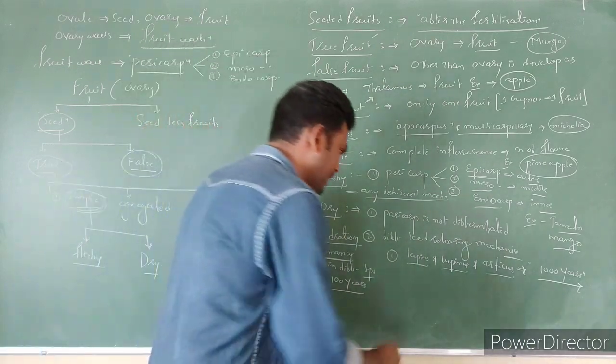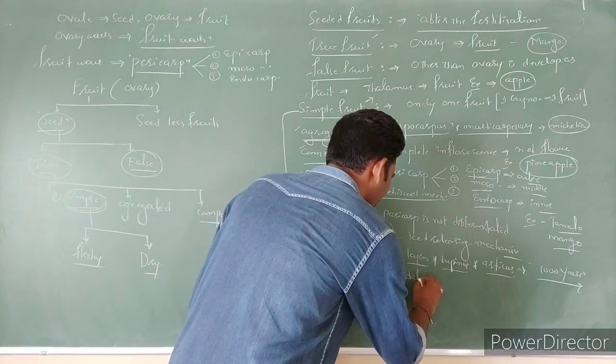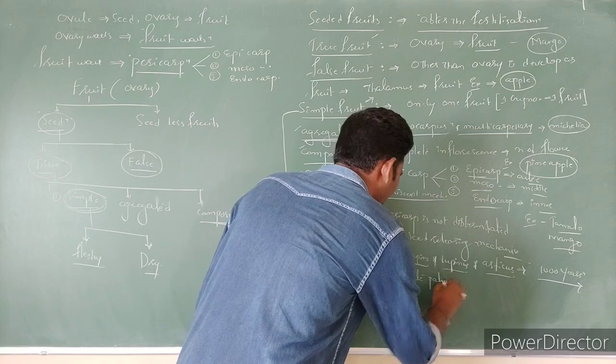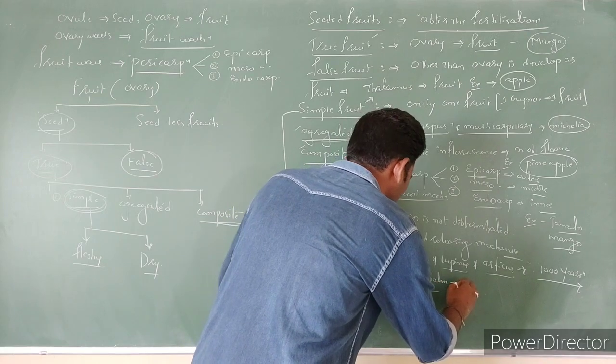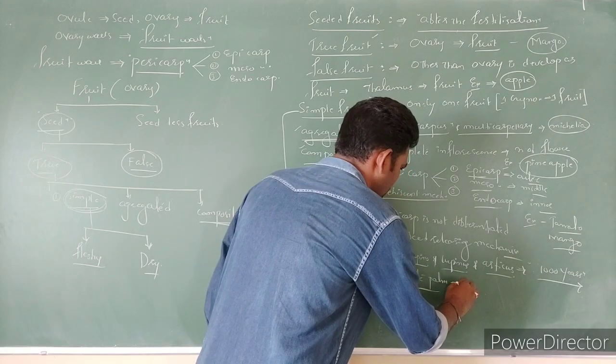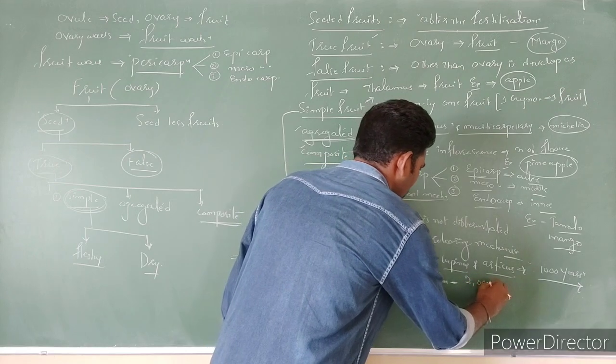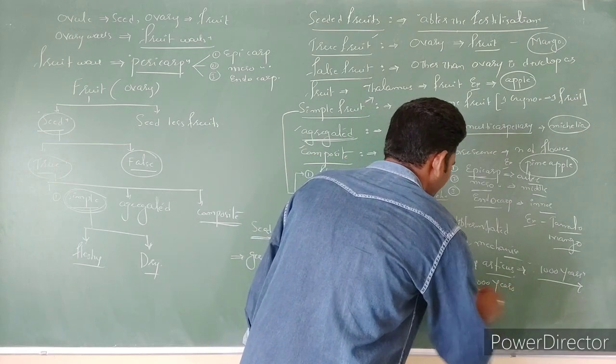And recently the date palm seed germination capacity is 2000 years.